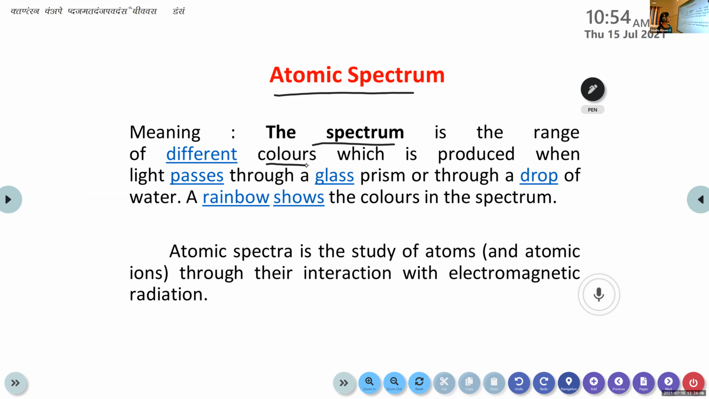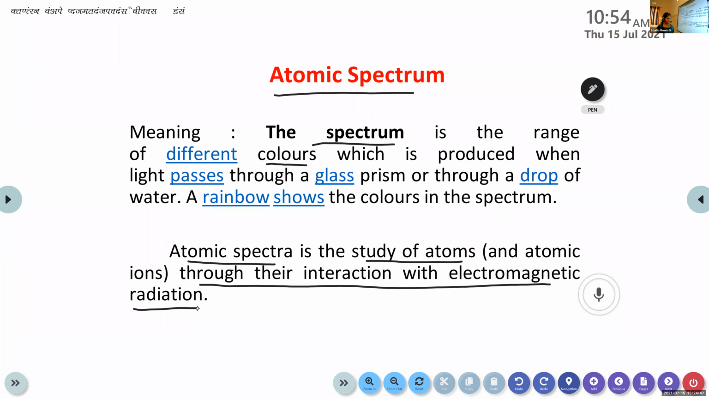So the spectrum is the range of different colors produced when light passes through a glass prism or through a drop of water. A rainbow is an example of such a spectrum. And the atomic spectrum is the study of atoms and atomic ions through their interaction with electromagnetic radiations. So which are the electromagnetic radiations?